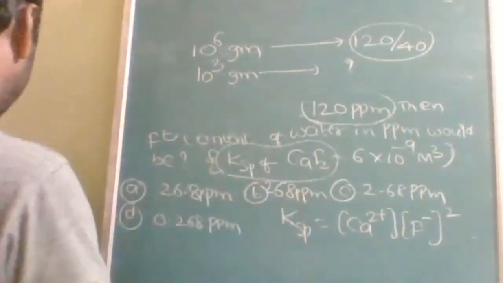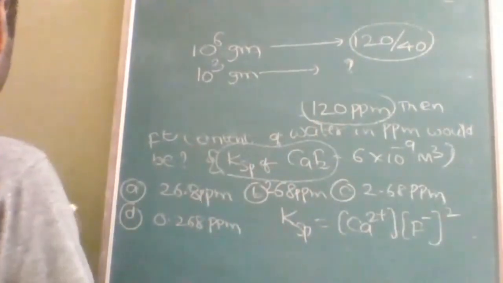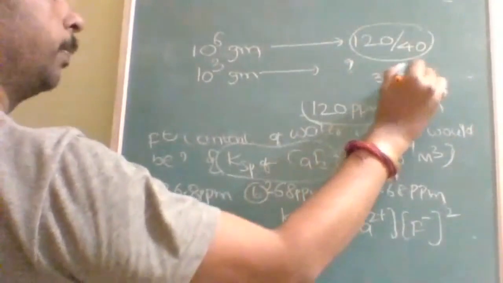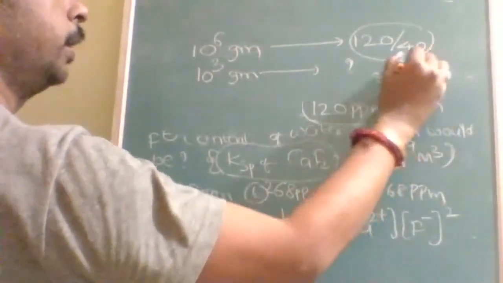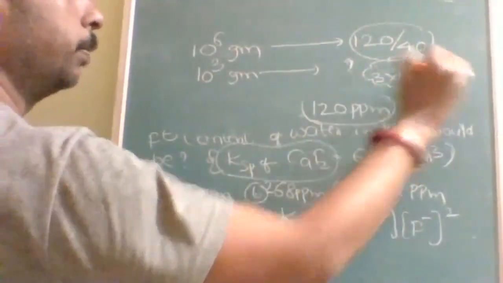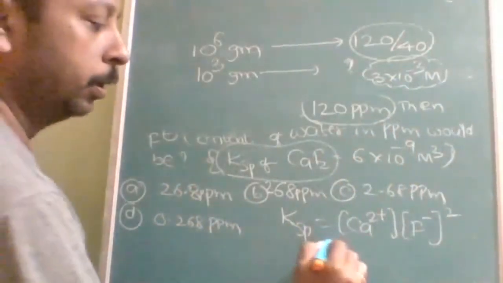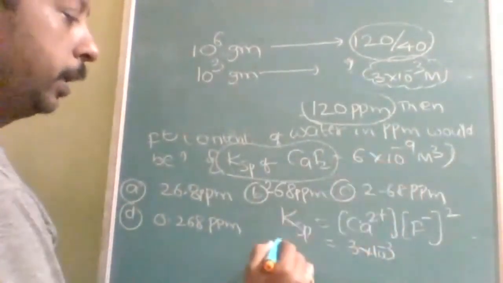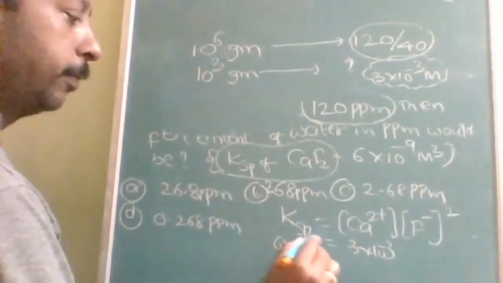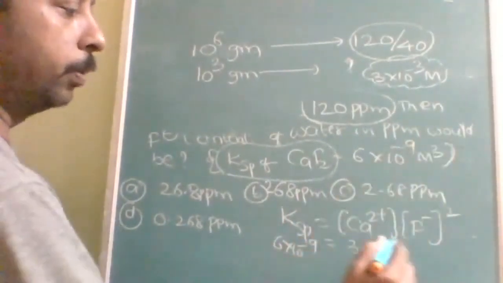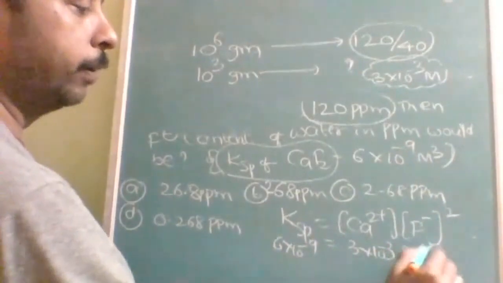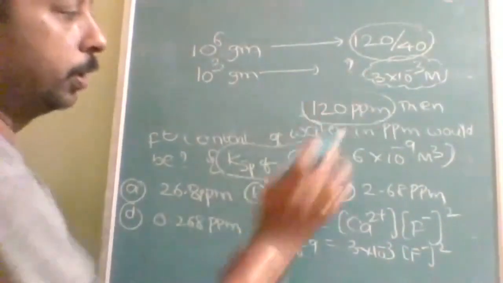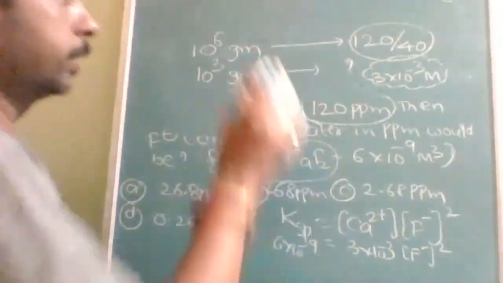On simplification, you will get concentration of calcium as 3 into 10 to the power of minus 3 molarity. So here 3 into 10 to the power of minus 3 and here 6 into 10 to the power of minus 9 molarity cube. Okay. So F negative whole square. Is that clear? Up to here note down. Then I will write the next part.